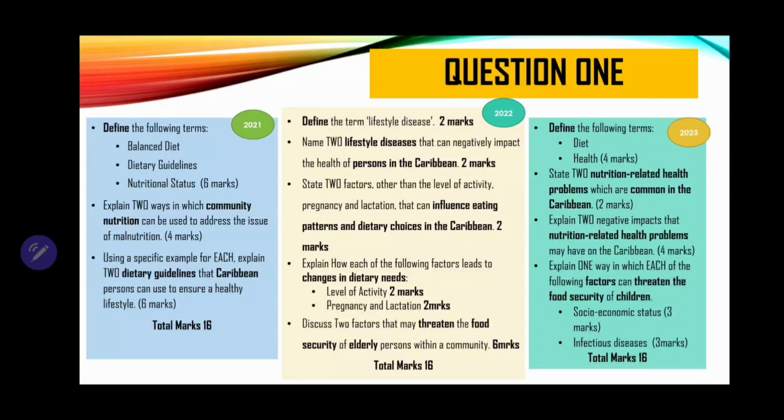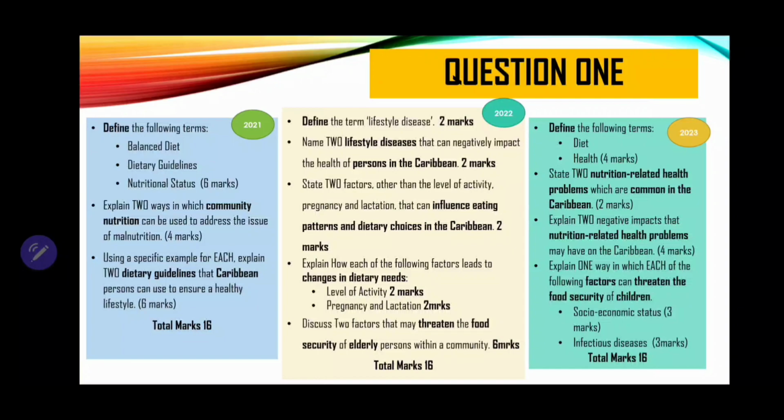So, for example, pregnant and lactating women or persons who are specially abled. So, you may not get the same vulnerable group, but you may get other types of vulnerable group, right? Now, you should also know about nutrition-related health problems, same thing as diet-related health problems, right? Now, if you cover all this content in section 1, you can be sure of your 16 marks.